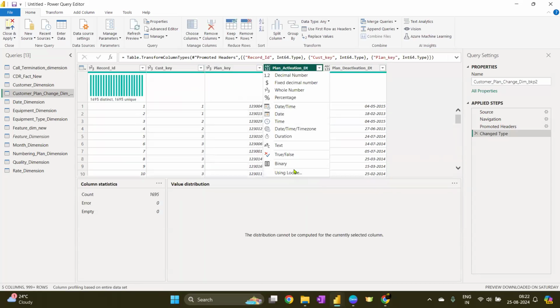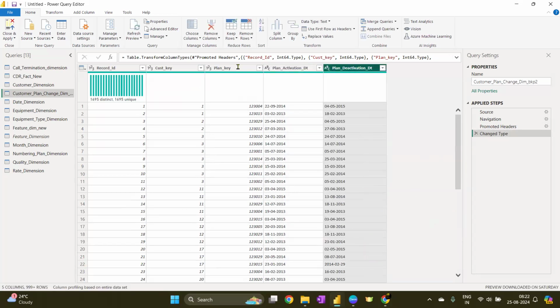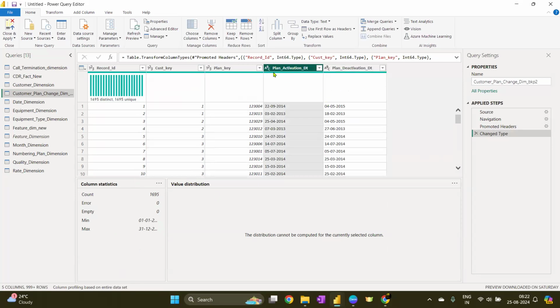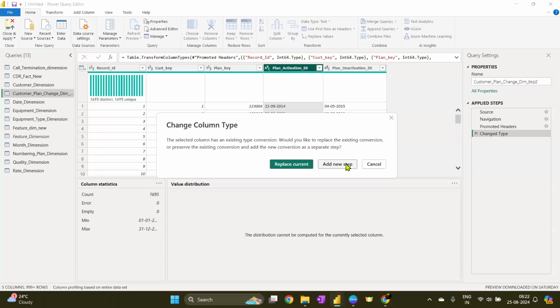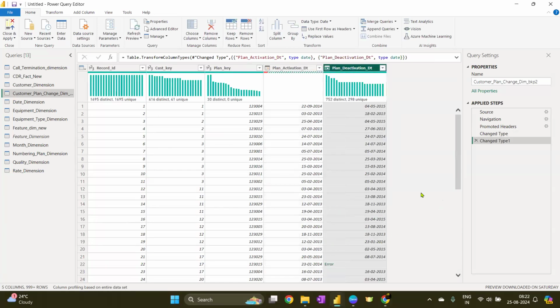Activation date, you say you first want to change it to text. Okay, it doesn't show any error right now. Cool. And then you wanted to change to date column. Still it is showing error.